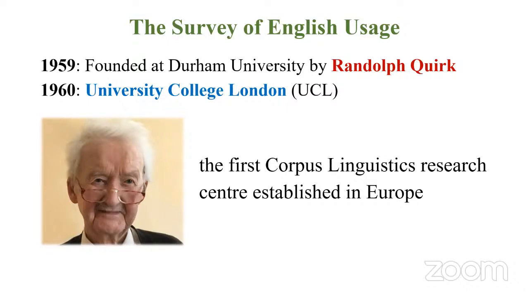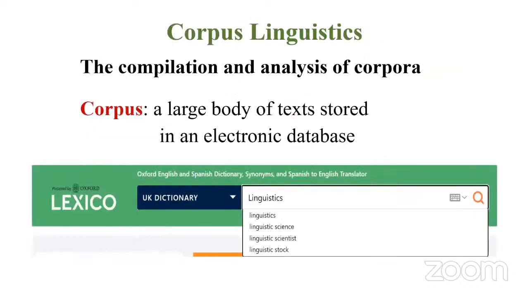Now we have to understand something else. What is corpus linguistics? Okay, we get this piece of information, that the Survey of English Usage, the center, was established by Randolph Quirk, and it's now in University College London. But what is corpus linguistics? Corpus linguistics is the compilation and analysis of corpora. So then we have to ask another question. What is corpus? So corpus is a kind of a large body of data, a large body of text stored in an electronic database.